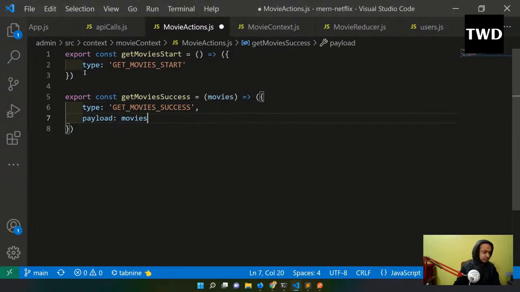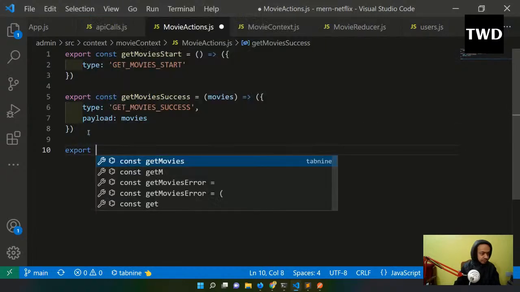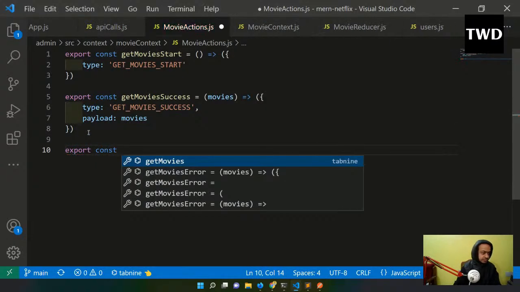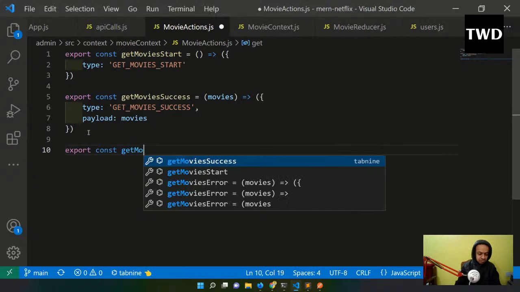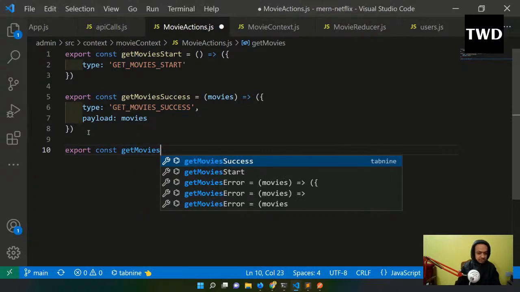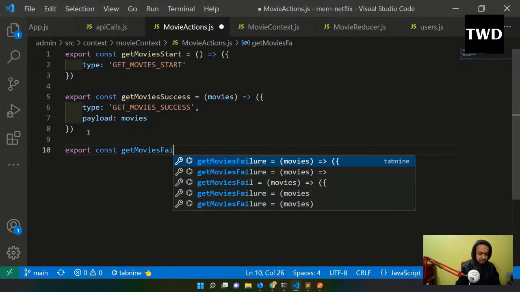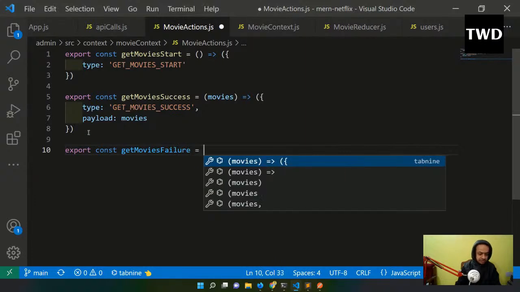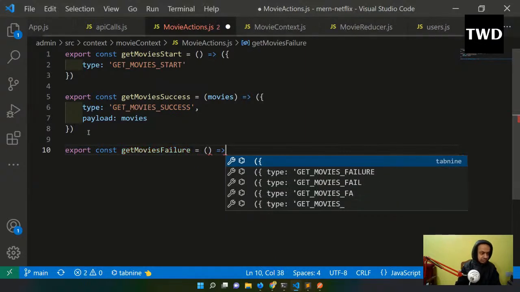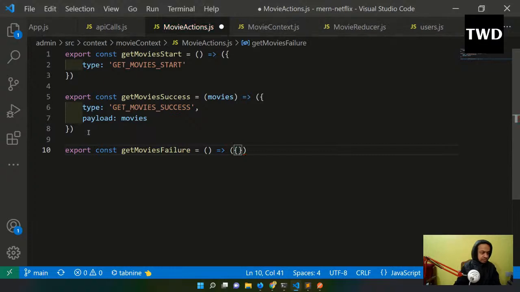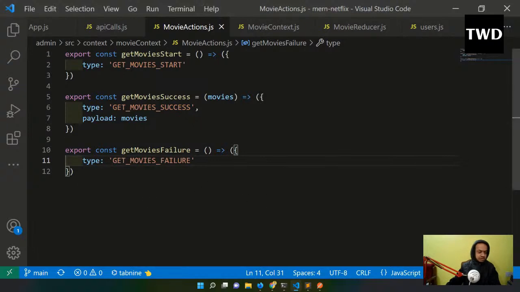Payload will be movies. Oh, this time it won't give any error. Export const getMoviesFailure equal to, type is GET_MOVIES_FAILURE. So these things we have.